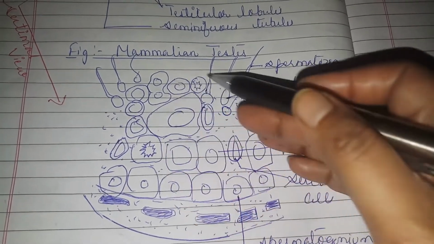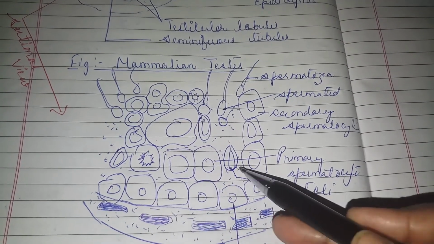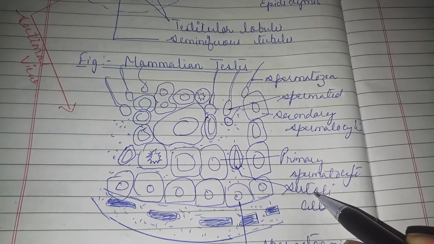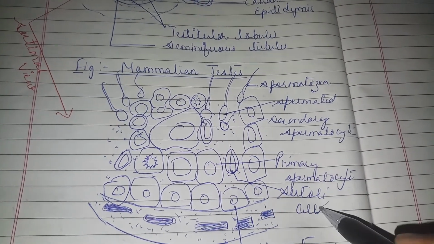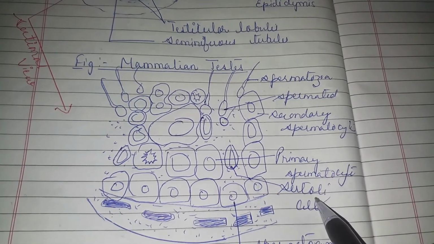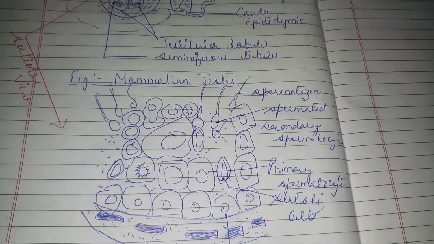Now, out of all these cells, the elongated cells I am talking about here are called Sertoli cells or nourishing cells. As the name suggests, nursing cells, nourishing cells, Sertoli cells, they provide nourishment to the developing spermatozoa. Remember this, right?